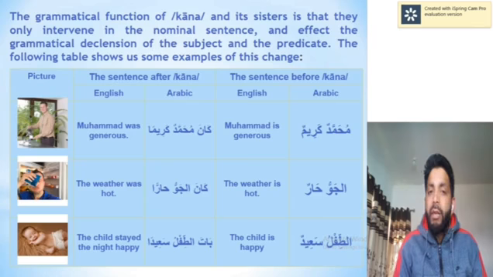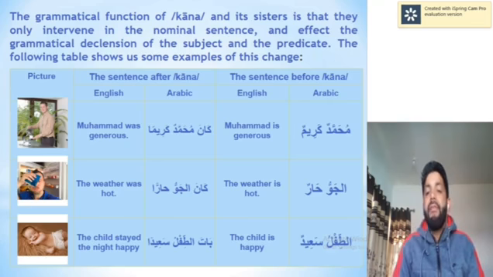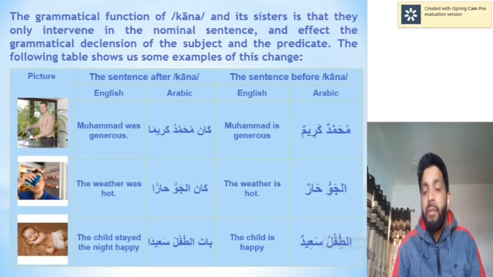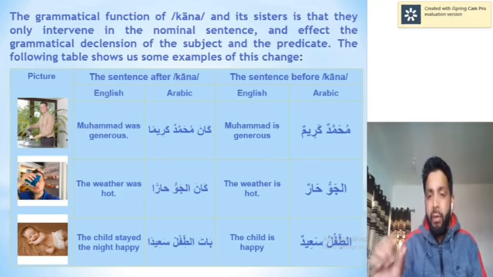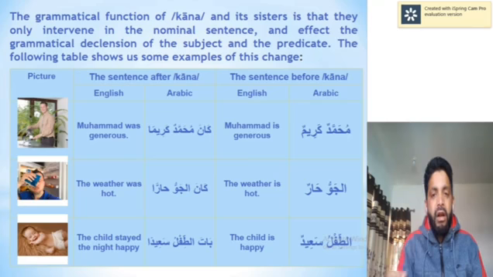The grammatical function of kana and its sisters is that they only intervene in a nominal sentence, and they affect the grammatical declension of the subject and the predicate. The following table gives some more elaboration. For example, Muhammadun Kareemun. It's a nominal sentence with two parts, Muhammad and Kareem. Both are in the nominative case. The sign of both nouns being nominative is dhammatut tanween on both. The translation is: Muhammad is generous.